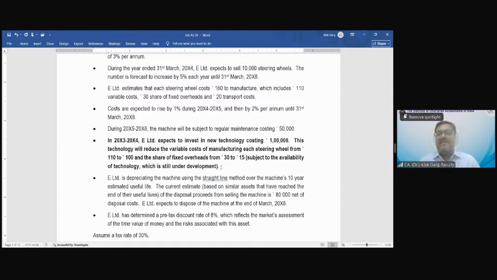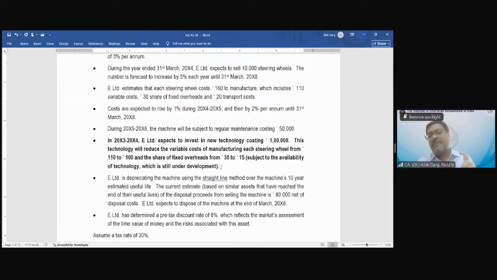See, two aspects. It is talking about new technology, right? So, I told you when you need to estimate cash flow, you need to estimate cash flow in the current condition of the asset, right? So this company is expecting to invest in a new technology, and then they will have a cost reduction. So those expectations are not taken into consideration because these are not committed.